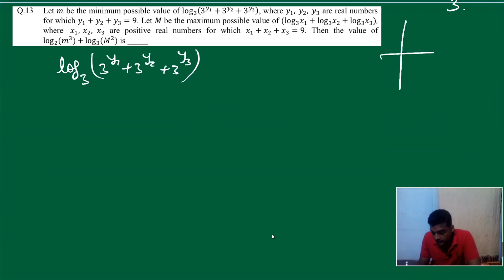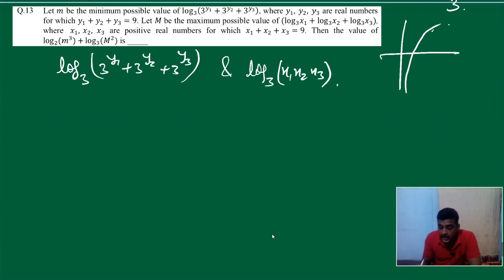Okay, what is the graph of log? It's like this. No problem. Since the base is greater than 1, that's why I am drawing this. Now the graph is this, which means it's an increasing graph. Why I am saying this, you will get to know. We have this one and we have x1, x2, x3.